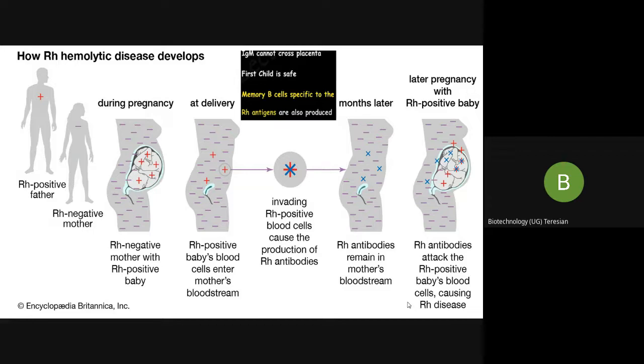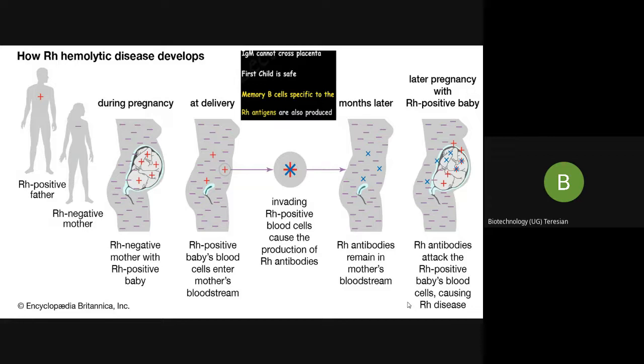During this first pregnancy with the Rh positive fetus, the Rh negative mother is usually not exposed to the fetal red blood cells. As I told you earlier, the mother's blood circulation is well separated from the fetal blood circulation in the placenta. Very few fetal RBCs may escape into the mother's circulation from the microscopic pores in the placenta. But when the child is delivered, a large amount of fetal RBCs enters the mother's circulation. This happens because of the bleeding due to separation of the placenta from the uterine wall.